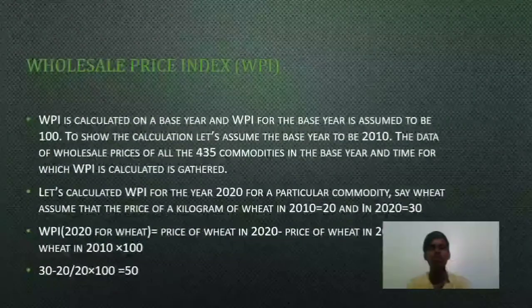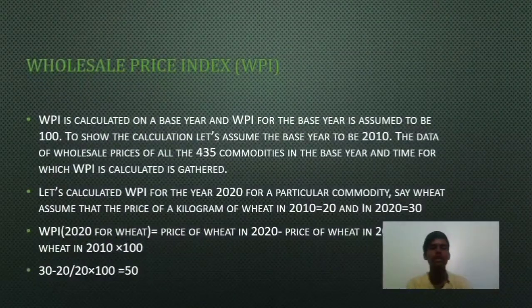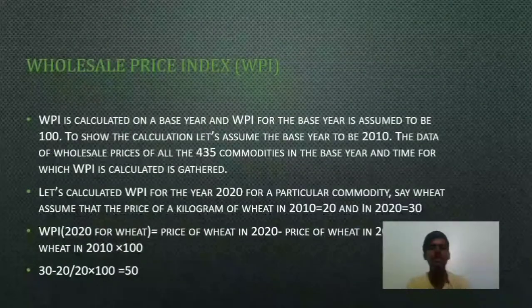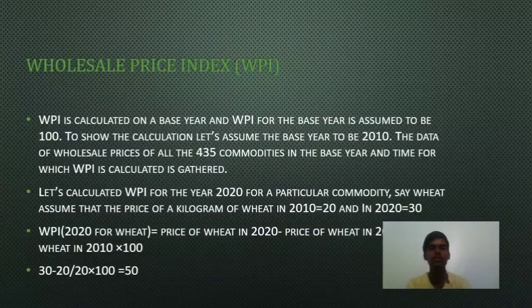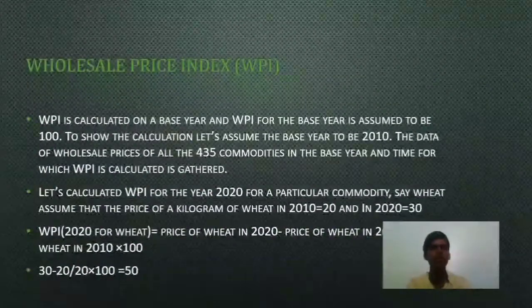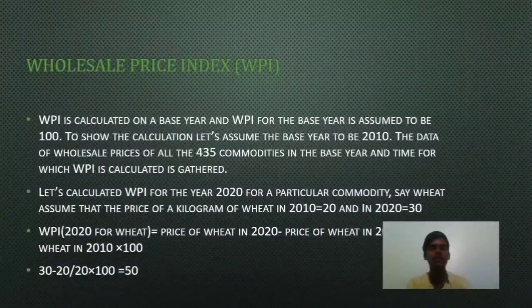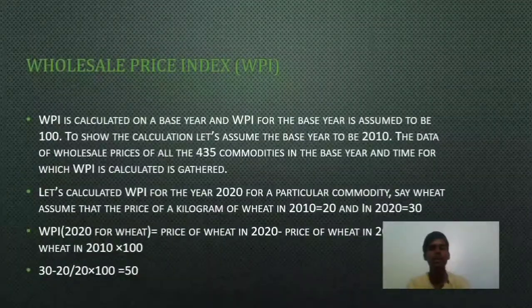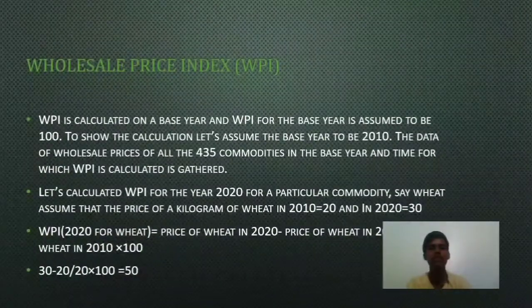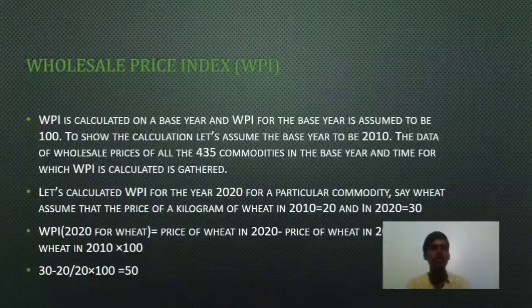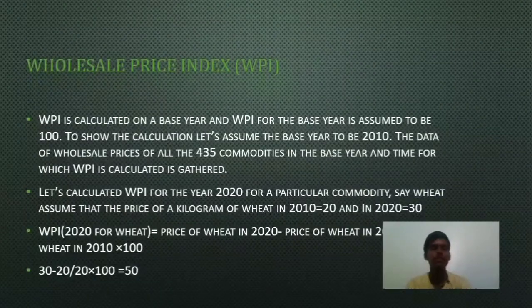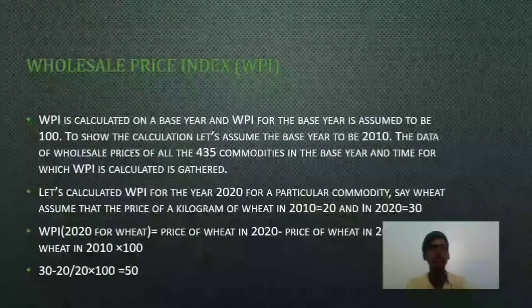For a particular commodity, say wheat, assume that the price of a kilogram of wheat in 2010 is 20 and in 2020 is 30. So, the Wholesale Price Index for 2020 for wheat equals the price of wheat in 2020 minus the price of wheat in 2010, divided by the price of wheat in 2010, into 100. So, it will be 30 minus 20 divided by 20 into 100, which gives you 50.